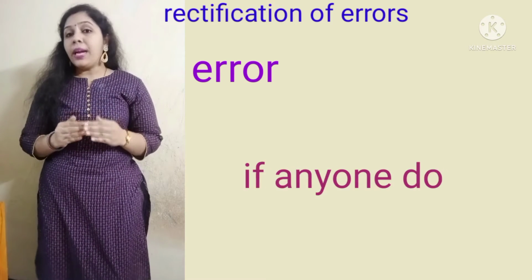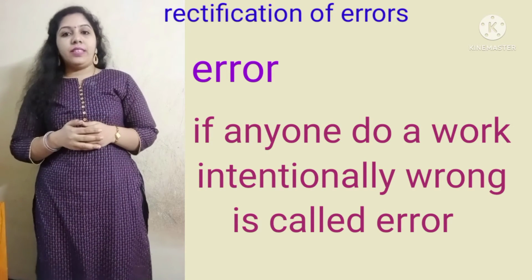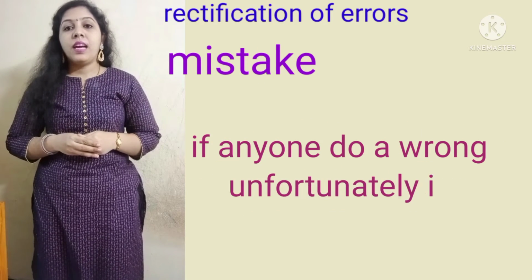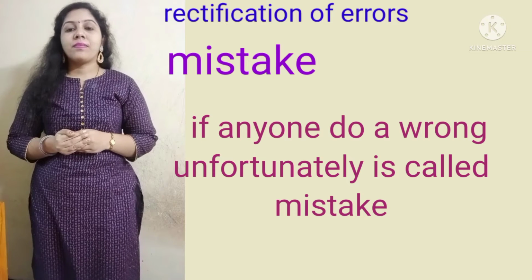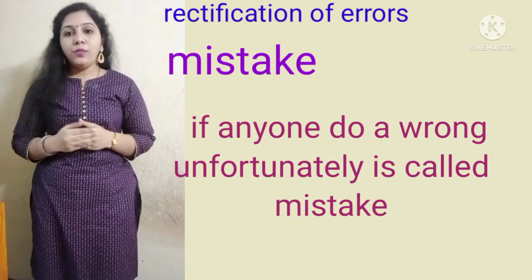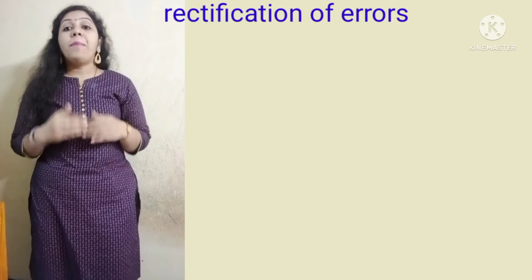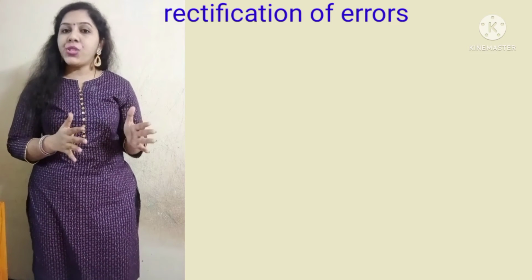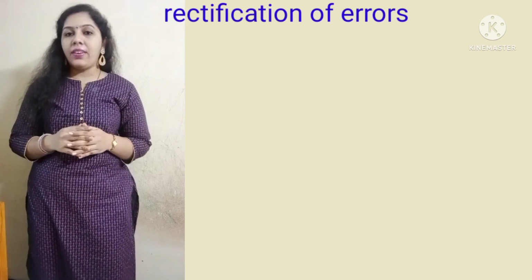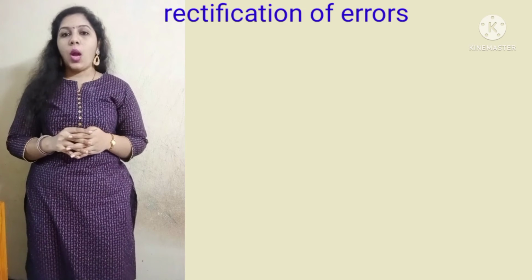Error means if anyone does a work intentionally wrong, it is called error. And if anyone does something wrong unfortunately, it is called a mistake. Error and mistake both seem the same, but we have to know the difference. Intentionally wrong is called error, and unfortunately wrong by unknown factors is called mistake.